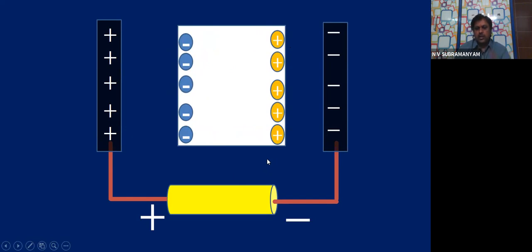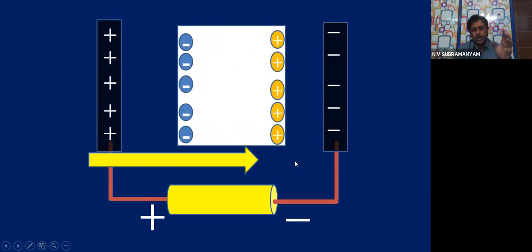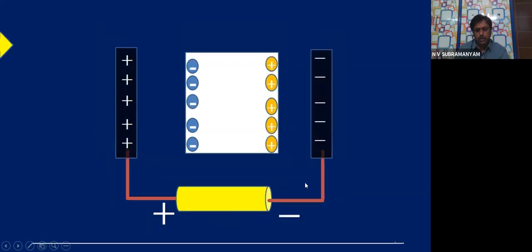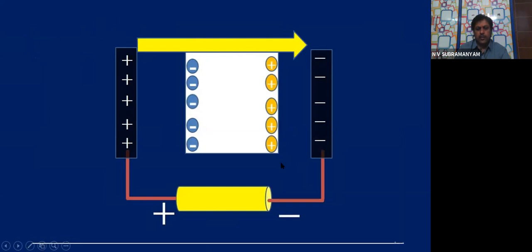That means a state is reached where there is already an electric field from positive to negative, which I am calling E. Let me show once again. Already there is an electric field. The big yellow arrow you are seeing is the electric field E.